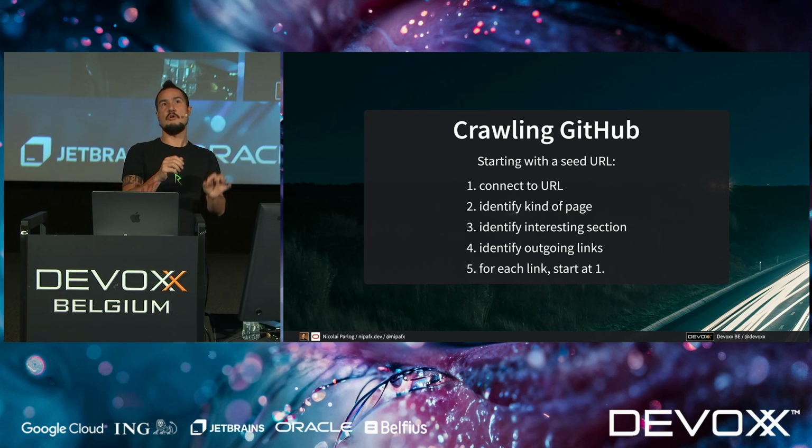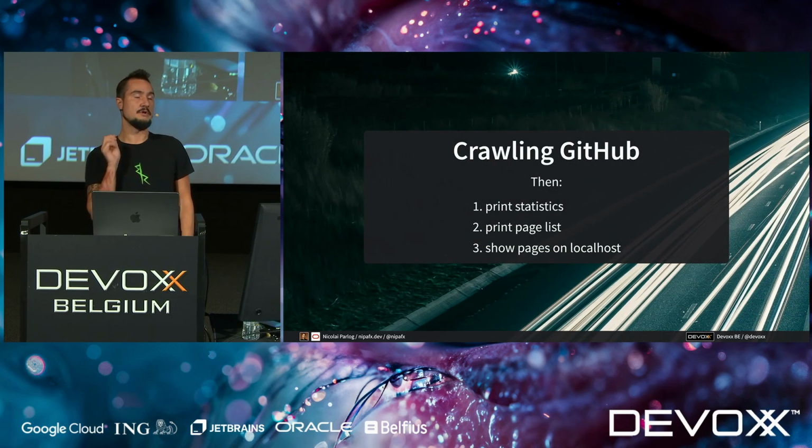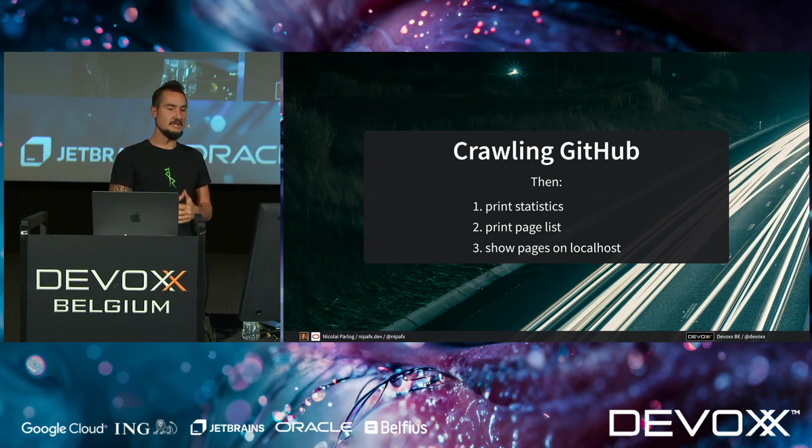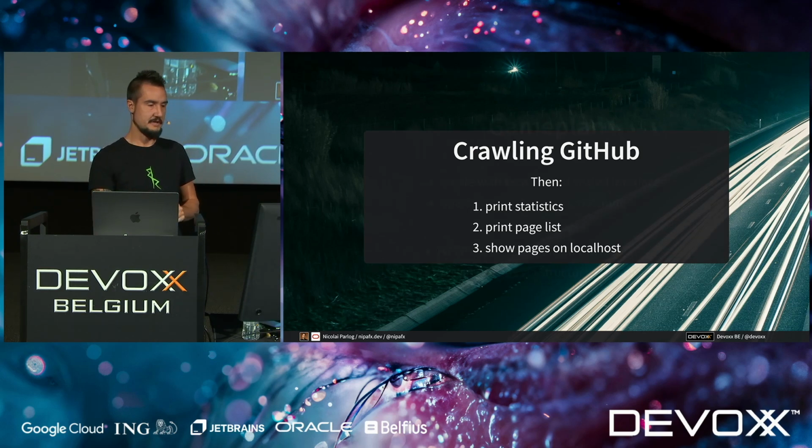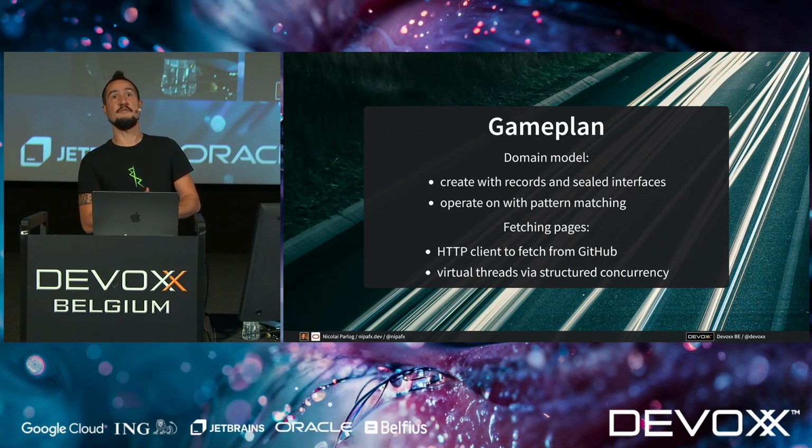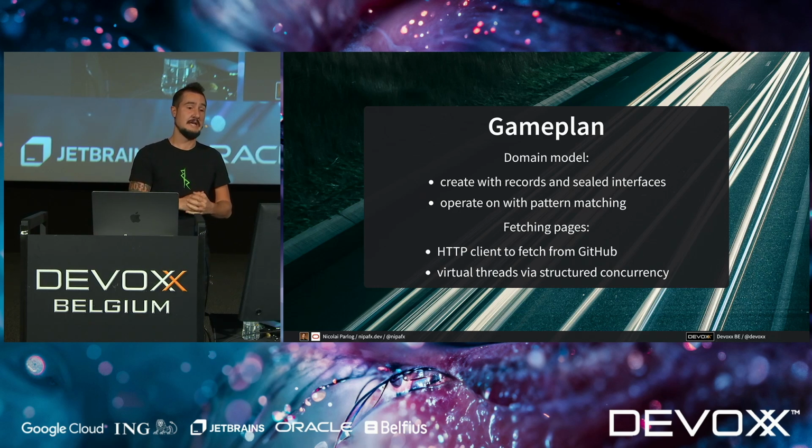Now, most of this crawling and understanding HTML and all of that is in code that we're not going to write, because that part is not super interesting. We're going to deal with things around that. Specifically, we're going to print some statistics, print a page list, and show those pages on localhost, which are, of course, all very simple features. But they're a stand-in for more complex features that, since we're going to do pattern matching and data-oriented programming, you would otherwise not want to implement on these types, even though for these specific operations, you probably get away with that.